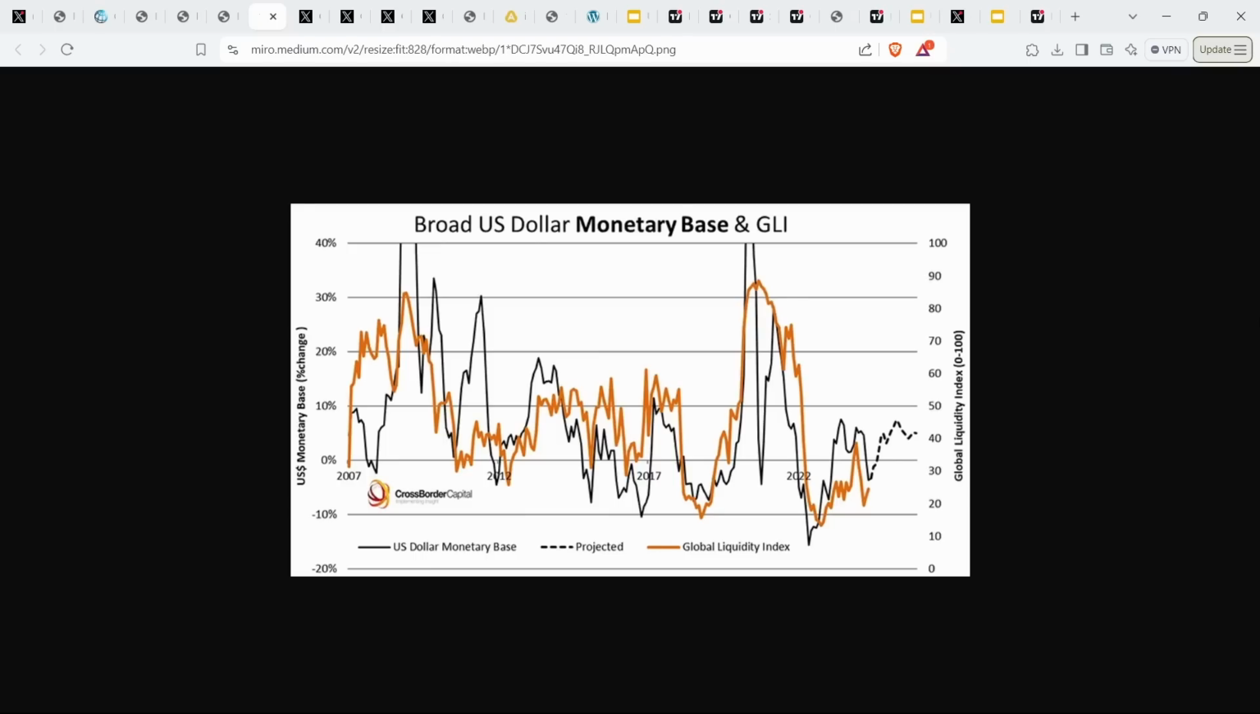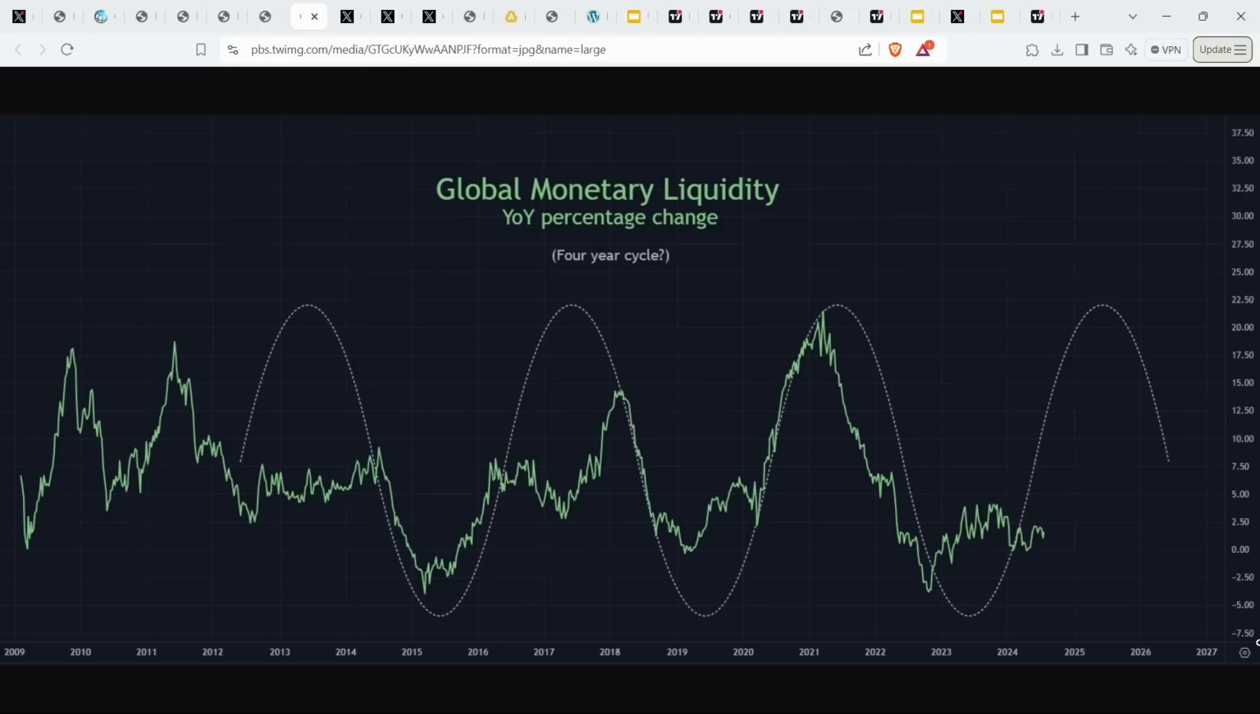And so you can see the year-on-year change of the US dollar monetary base quite closely tracks the global liquidity index. So there's a number of different definitions of the global liquidity index. Different firms use different measures, but generally a relatively simplistic global liquidity index would be measuring the change in the money supply or the change in M2 in the system.